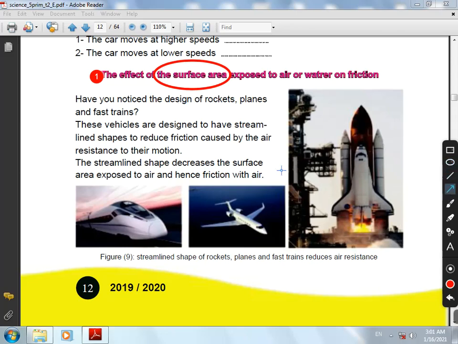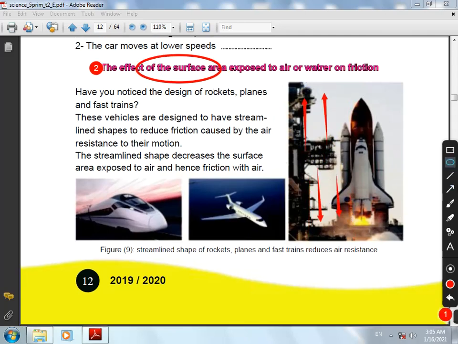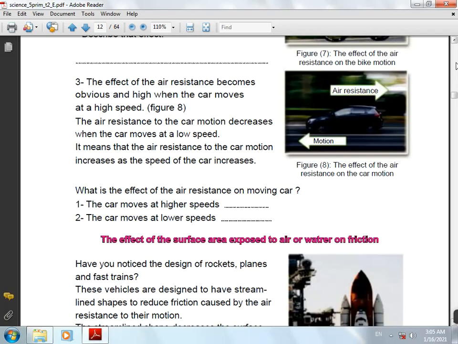Again, increase surface area, increase friction force. Decrease surface area, decrease friction force. But the streamline shape decreases surface area and decreases friction force. Again, streamline shape decreases surface area and decreases friction force.